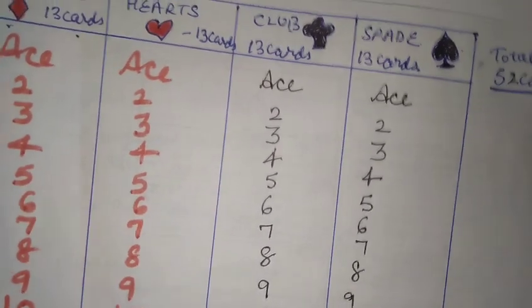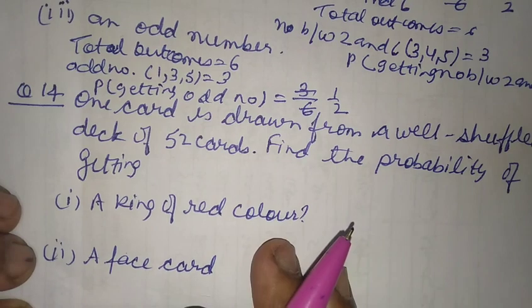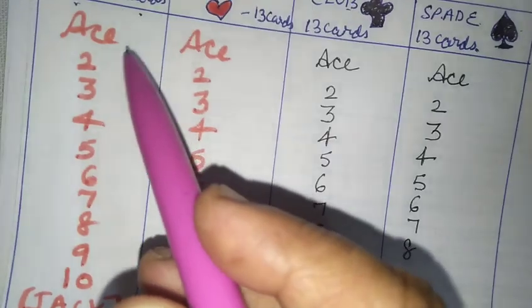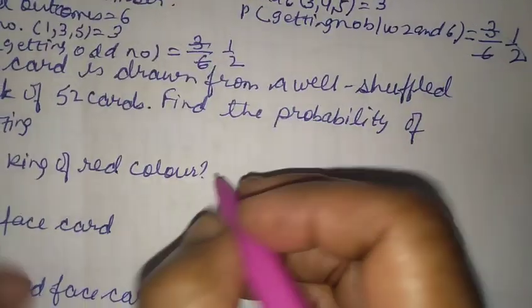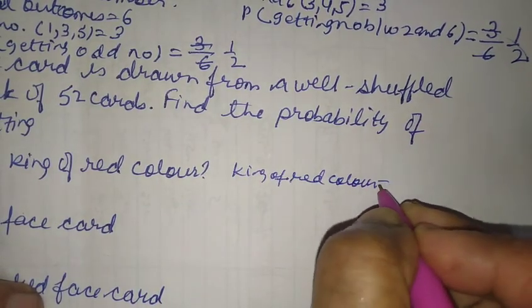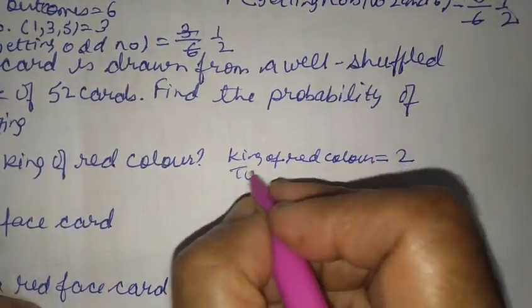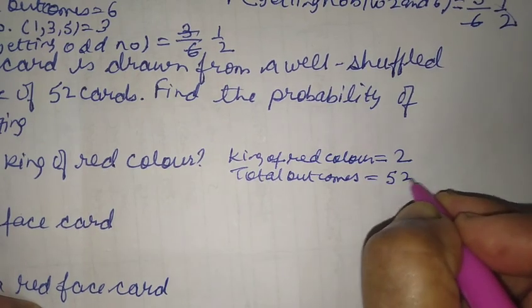This was our deck of cards here. So now we have to find a king of red color. Diamond and hearts are of red color. So kings are 1 and 2. There are only 2 kings of red color. So we can write king of red color is equal to 2, and total outcomes we know a deck has 52 cards, that is 52.